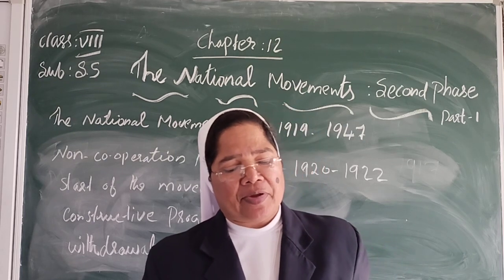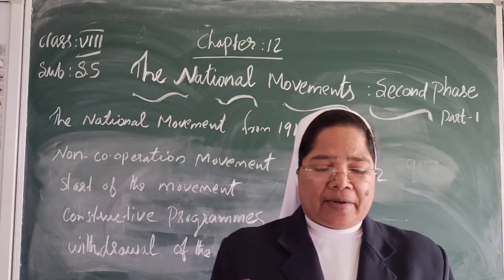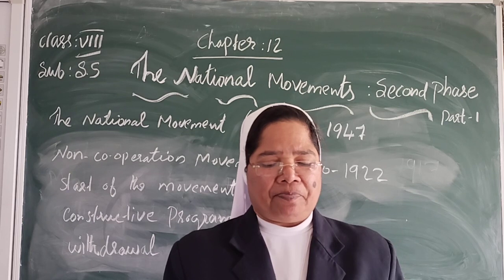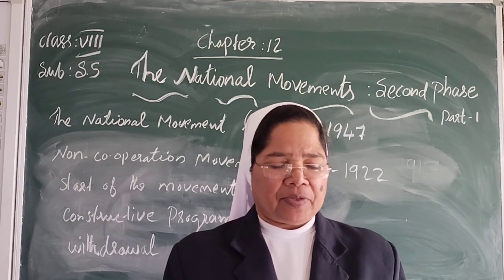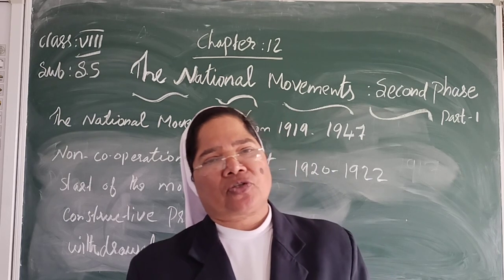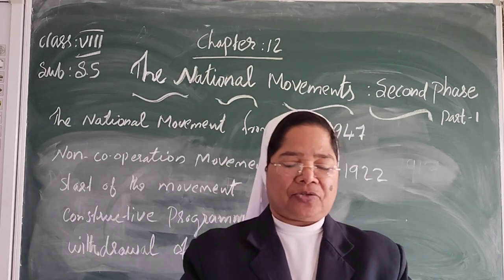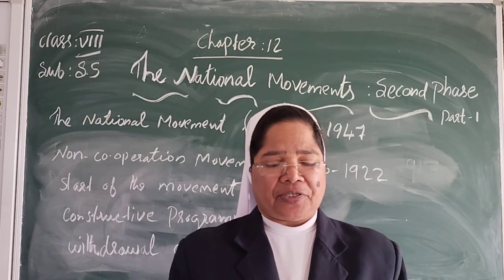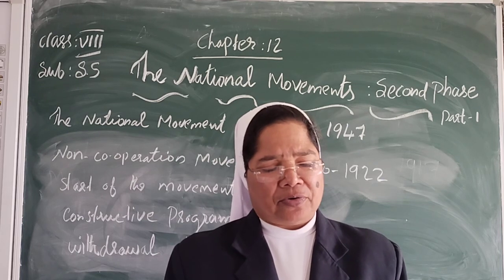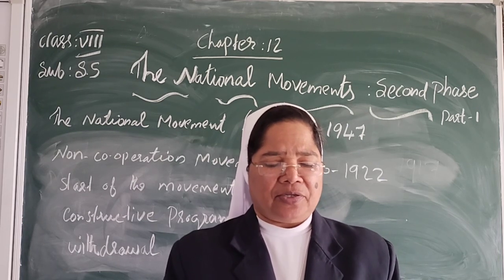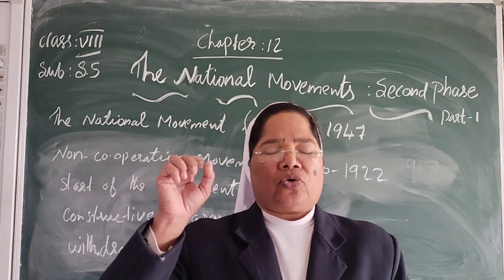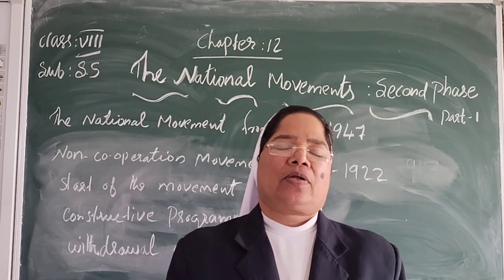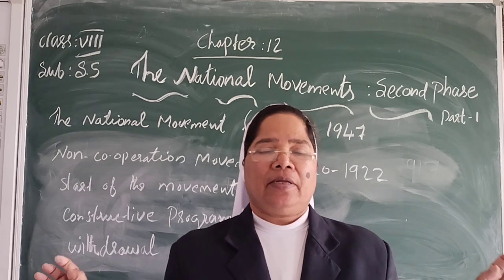The movement started with the giving up of the honorary titles received by the Indians from the government. Gandhiji gave up the title of Kaisar-i-Hind. This was followed by the boycott of schools, colleges, legislatures, law courts, and also elections to the legislatures. People were asked not to work and not to cooperate with the government in any manner.